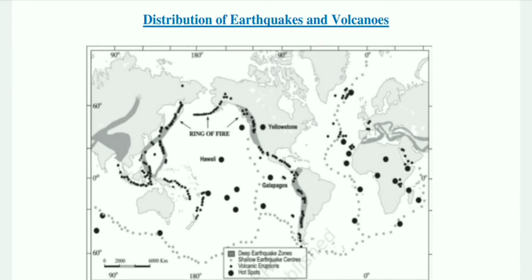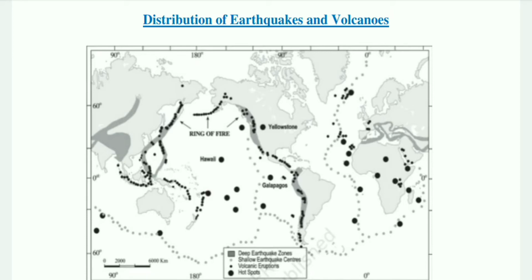You can see the big black dots represent hotspots, which basically means that here the magma comes out of the mantle. That's why they are referred to as hotspots. Many such hotspots are located in the ocean floor, and there are a few on continental mass as well. Next, you see the tiny black dots. These are places where we will find a volcano. Many of them are located on the continental mass and a few on the ocean floor.